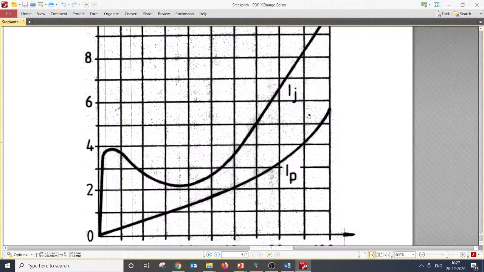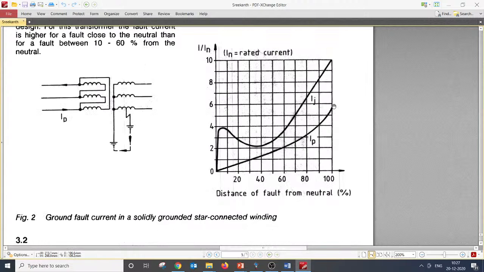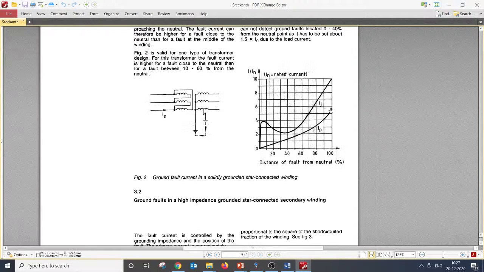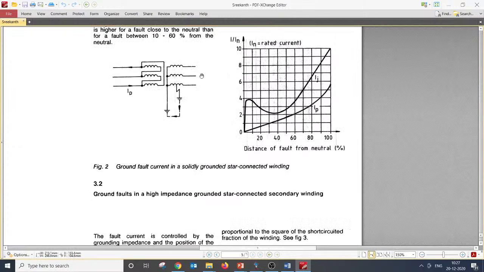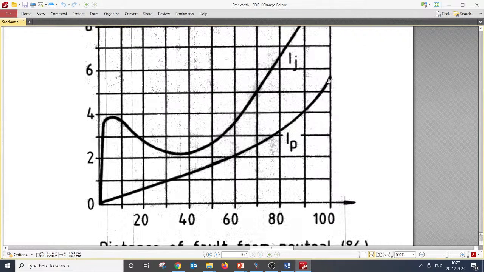How have they arrived at that number? Can anyone give the answer in the chat box, why it is not 10 per unit and why it is this much per unit? I'm not going to answer that question today, but anybody who wants to can answer in the chat box. I can wait a few seconds. The question is clear: why is the secondary current 10 per unit, and why is the primary current on the HV side slightly less than 6? Why this specific magnitude?